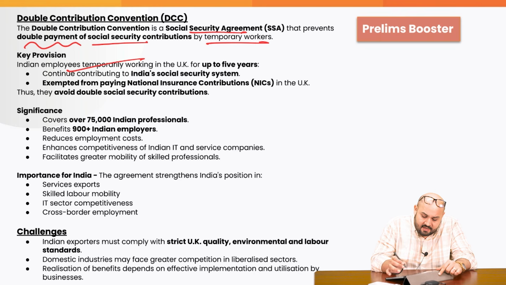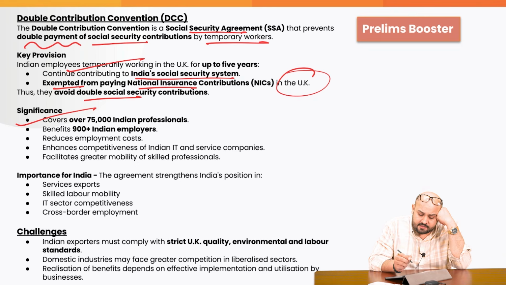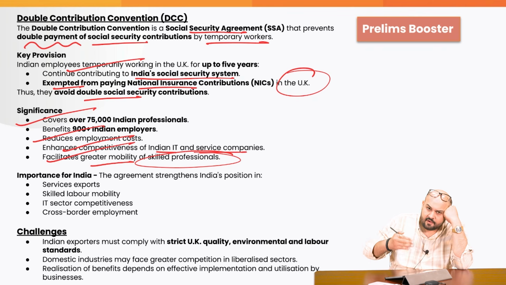Indian employees temporarily working in the UK for up to 5 years continue contributing to the Indian social security system, exempted from paying the National Insurance contribution in the UK. Thus, avoid double social security contributions. Covers almost 75,000 Indian professionals, benefits 900 plus Indian employers, reduces employment costs, enhances the competitiveness of Indian IT and services companies, facilitates greater mobility of skilled professionals. More skilled professionals from India can basically go to other countries, go to the UK, specifically.